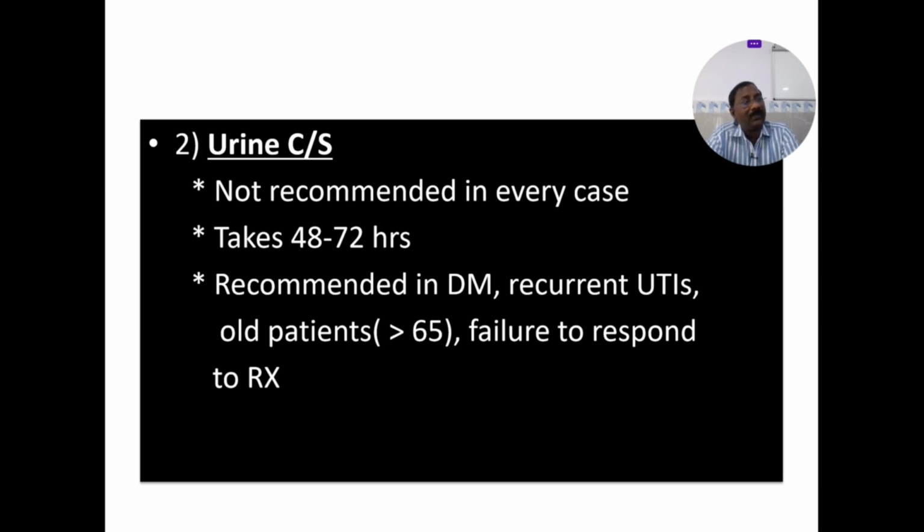See the indications for culture and sensitivity: children, pregnant women, elderly, diabetes, immunocompromised individuals, and recurrent UTIs. What do you mean by recurrent UTIs? Two UTIs in the previous 6 months or 3 UTIs in the previous 1 year. So 2 UTIs in a 6 months period or 3 UTIs in a 12 months period is a recurrent UTI.